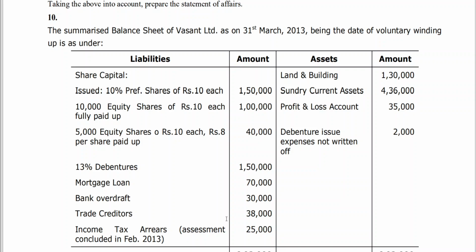I repeat once again, the receiver will realize such assets, and after meeting his expenses, remuneration, and making payment to claimants entitled to get payment in priority to the debenture holders, he will make payment to the debenture holders.